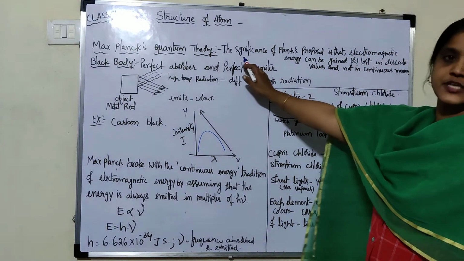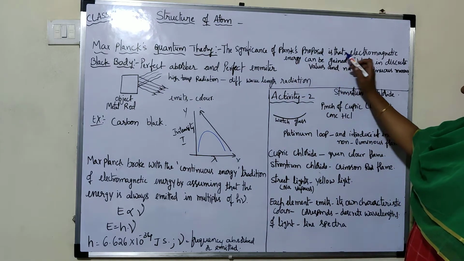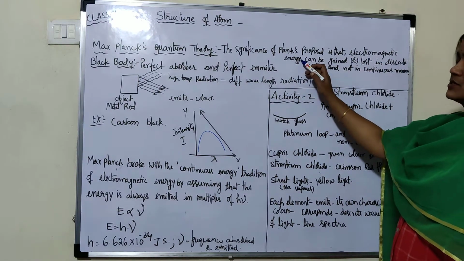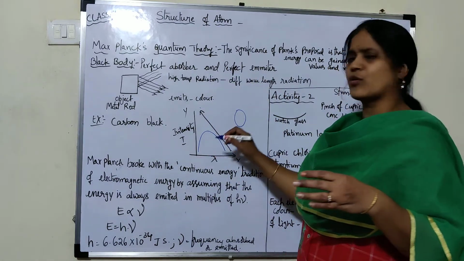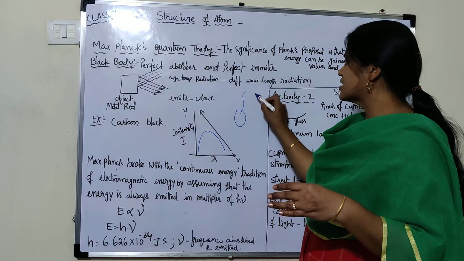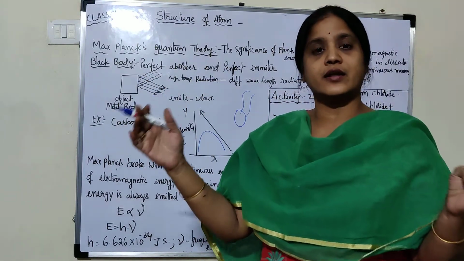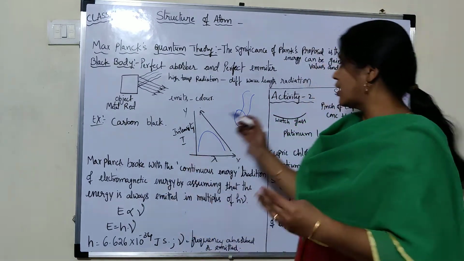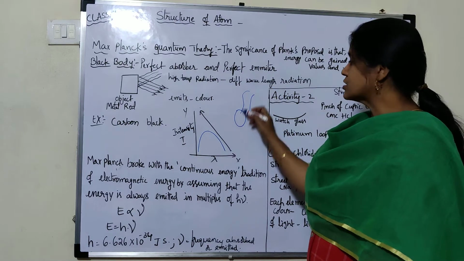Once you see here, I wrote the significance of Planck's proposal. Suppose you take a body, and any kind of frequencies, electromagnetic waves of a wide variety of frequency ranges, fall on the object.